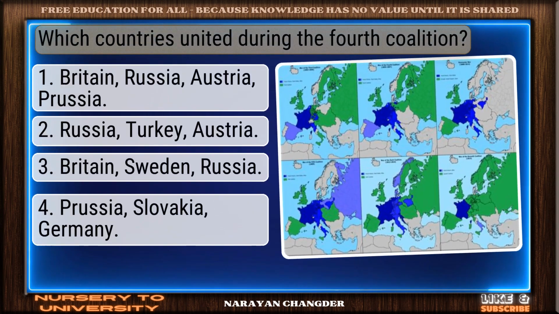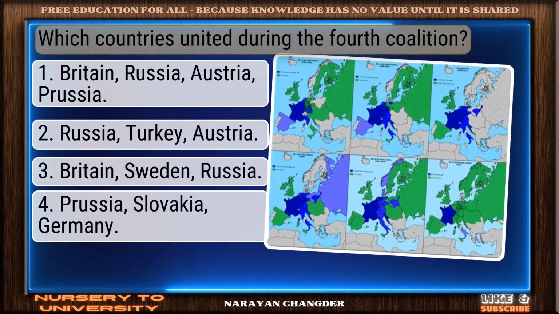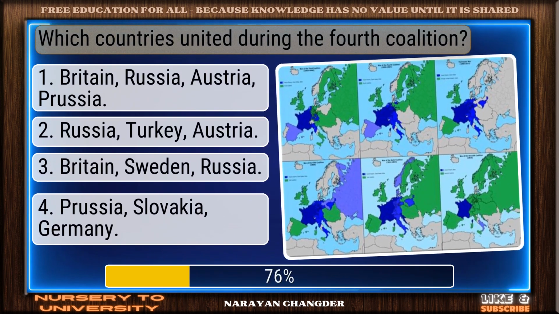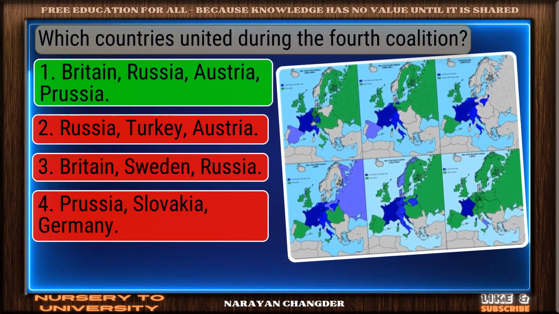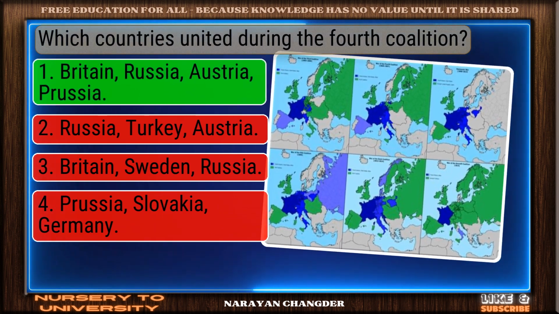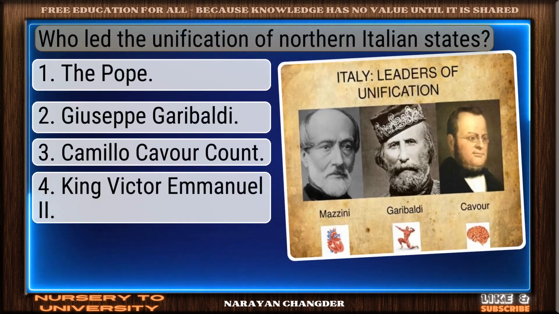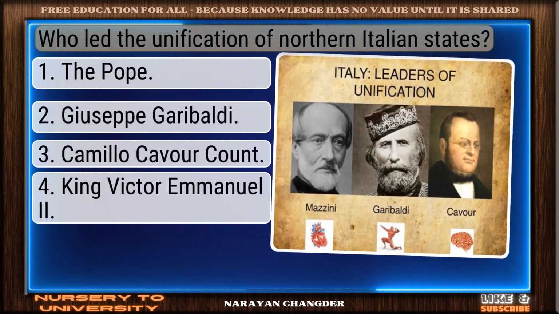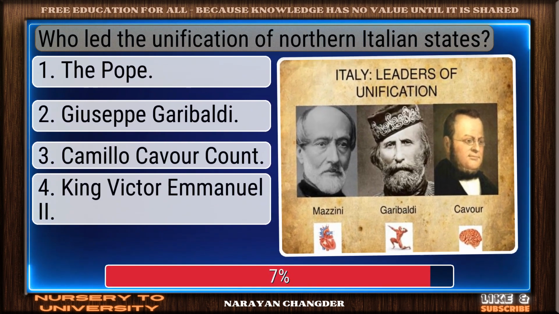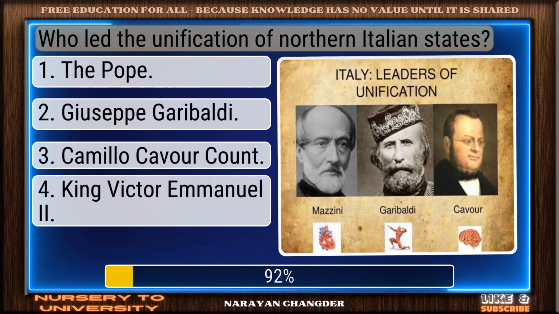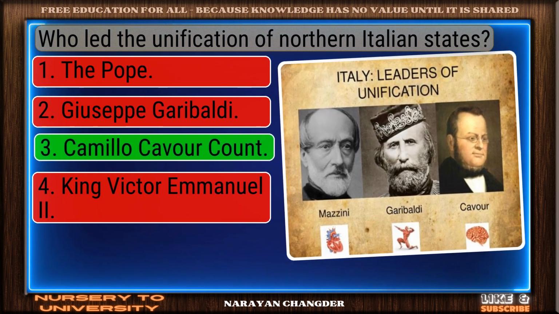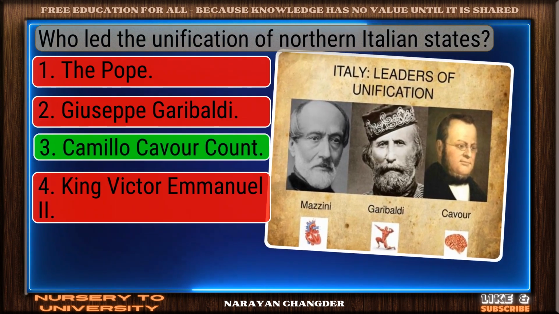Which countries united during the Fourth Coalition? Good job. Your answer: Britain, Russia, Austria, Prussia works well here. Who led the unification of northern Italian states? Nice work. You chose Camillo Cavalcante and it is correct.